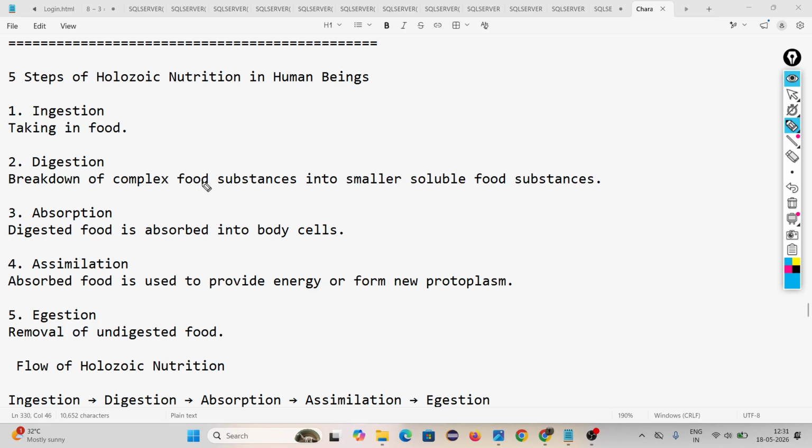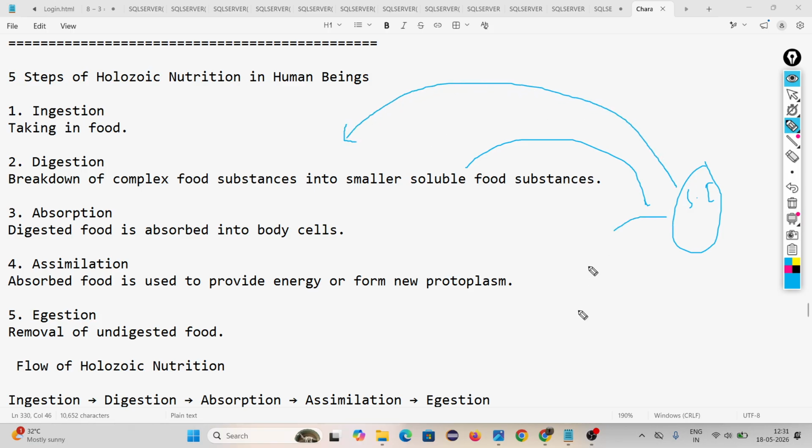Too many times I am telling you what I mean by digestion. Absorption: this digestion happens in the small intestine, and from the small intestine the digested food should go to each part of the cell. This is called absorption. Digested food is absorbed into body cells. What do we mean by assimilation? Absorbed food is used to provide energy or form new protoplasm.